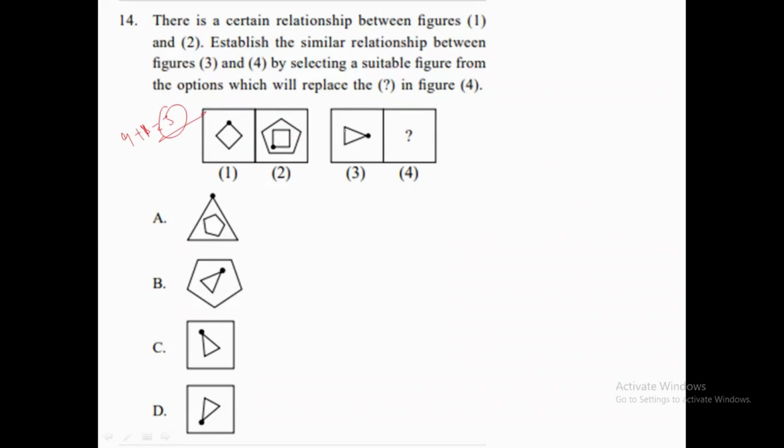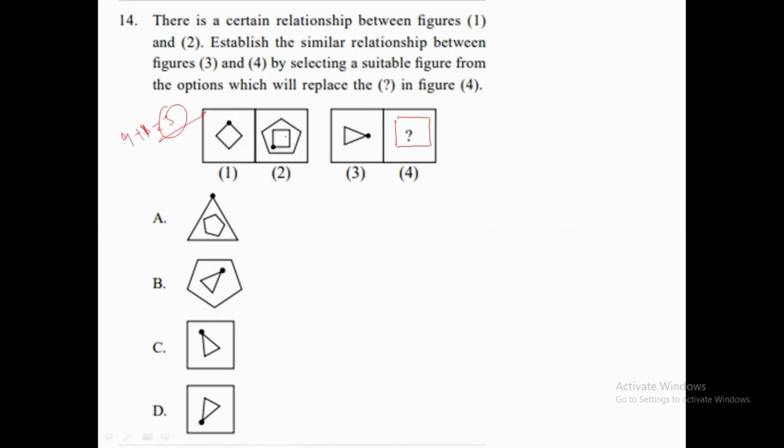Now what do we need to do? A triangle is there. The triangle has 3 sides, so 3 plus 1 is 4. The figure having 4 sides is a square. So what shape should be there? The 4-sided square should be there, and the triangle is first there, then we have rotated it in an anti-clockwise direction. Half rotation we have made, so it is like this only.